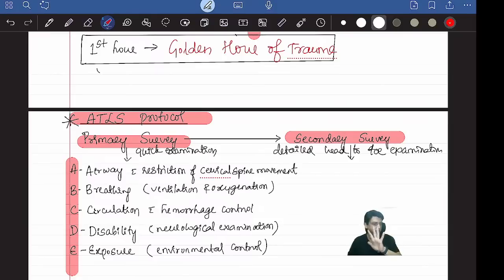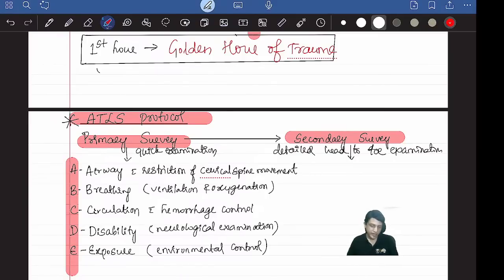Remember the ABCDE of the primary survey. For airway, you will remember only A for airway, but the trick here is that it also includes another equally important component.